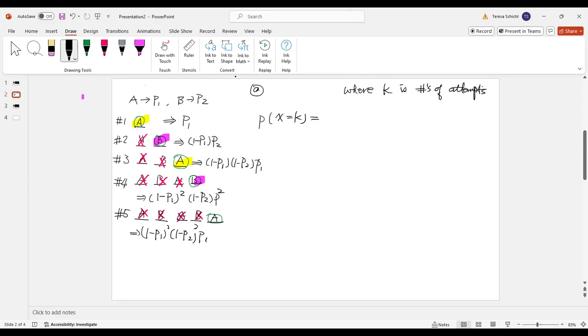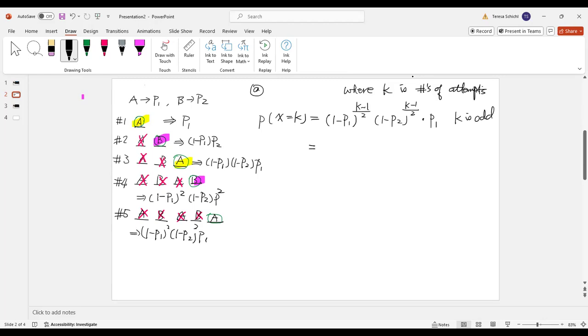Okay, so I know if K is an odd number, the probability will be (1 minus P1), all right? So it's K minus 1, because the last one, A has to win, then divided by 2, and this is (1 minus P2) to the (K minus 1) divided by 2, then times P1, right? So this is when K is odd. At the time, you can say that is the probability A is going to win.